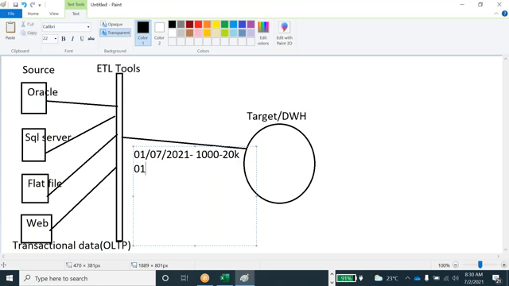Again, you did a transaction on 02/07/2021. You credited maybe 2000, so now it will be 22k.